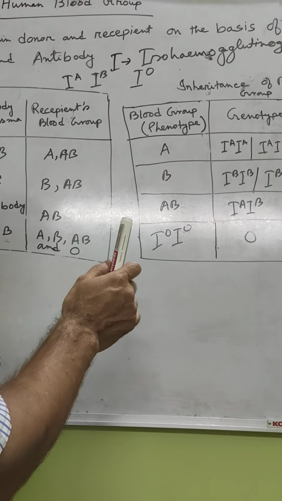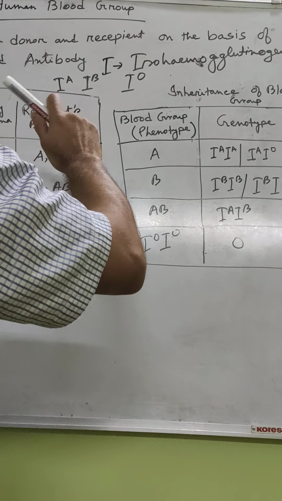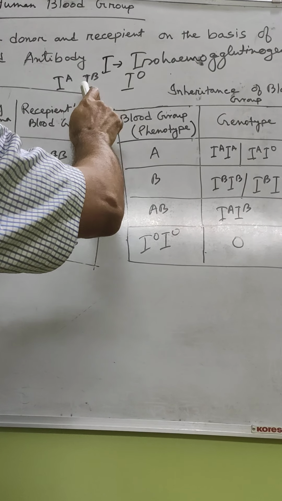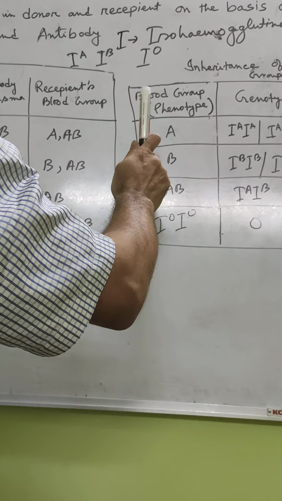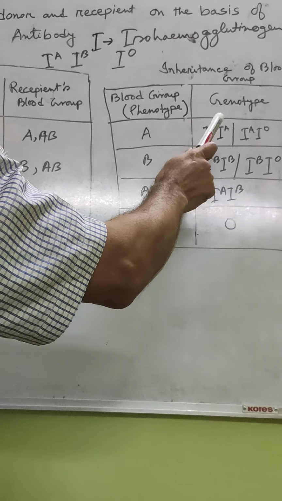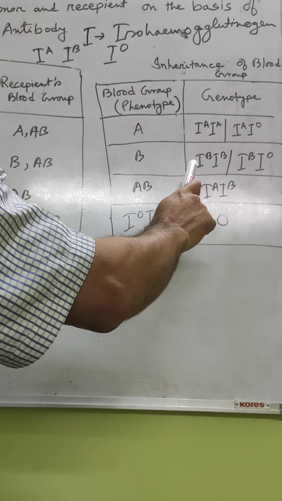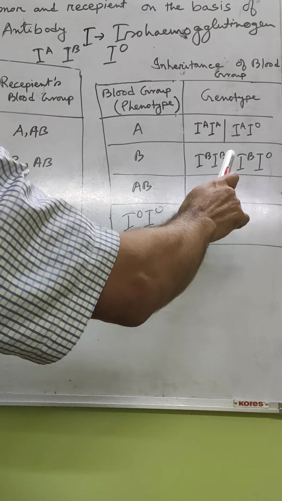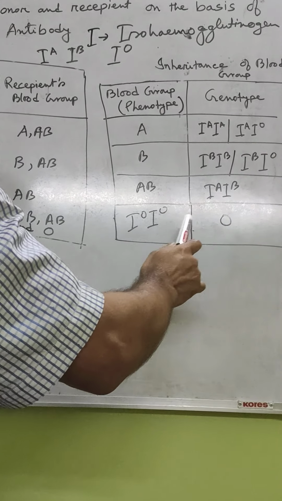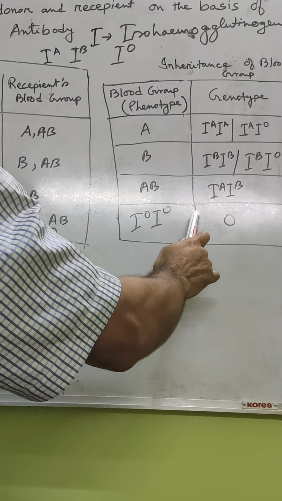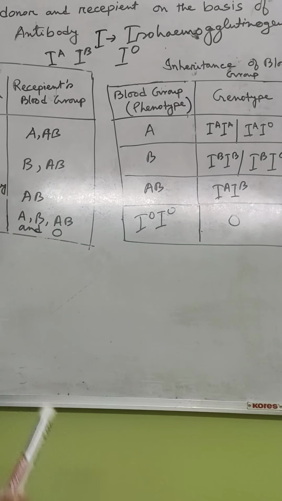Okay, so there are three types of alleles, IA, IB and IO. IA and IB are dominant over IO. So in case of A blood group, there will be IA-IA or IA-IO, B will be IB-IB or IB-IO, then AB will be IA-IB. Both are expressing together, that is why they are codominant. IO-IO will be O group.